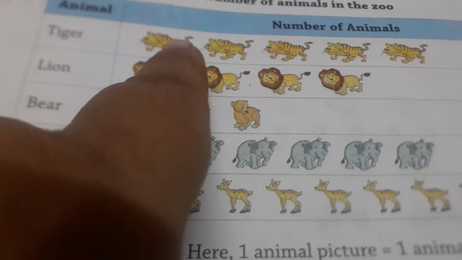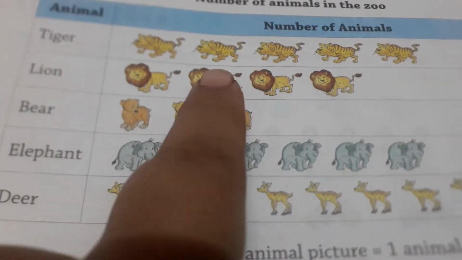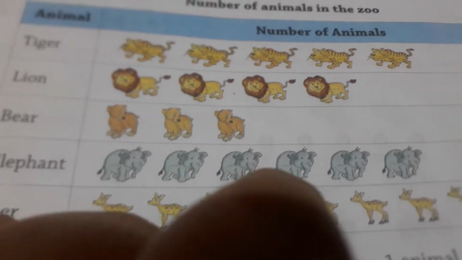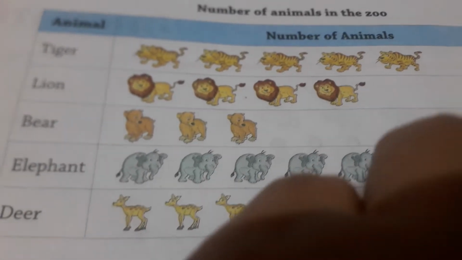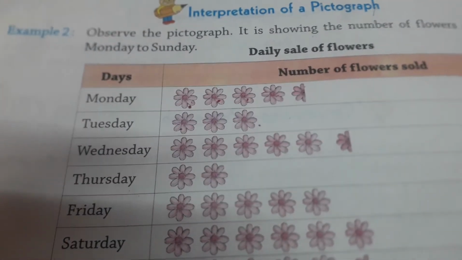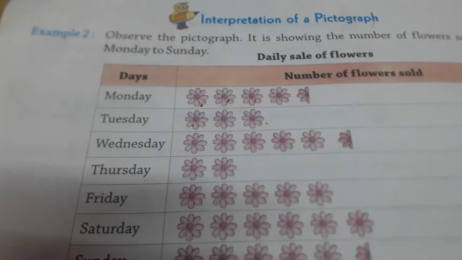So you can count the number of tigers, you can count the number of lions, you can count the number of bears, the number of elephants or the number of deer. This is how we can make a pictograph. Now see another question. A pictograph is given. You have to answer questions based on this pictograph.